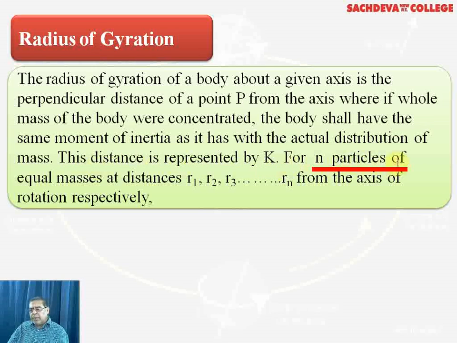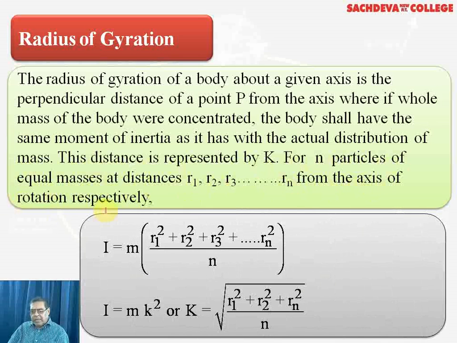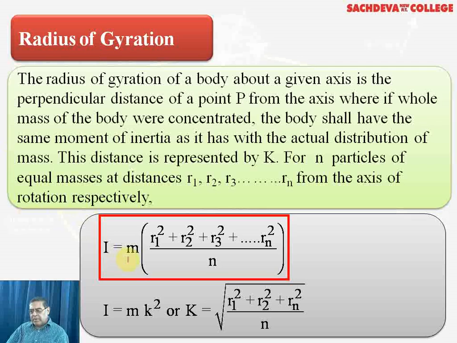Now for n particles of equal masses at R1, R2, R3 from the axis of rotation respectively, the moment of inertia will be m into R1 square plus R2 square plus R3 square up to Rn square, that is up to n particles, divided by n.